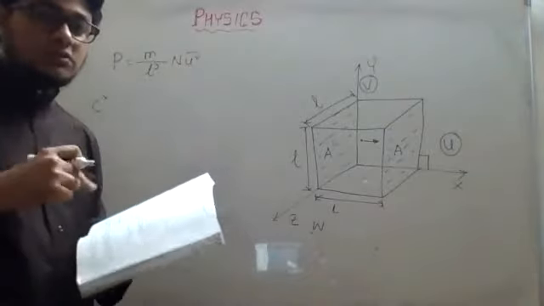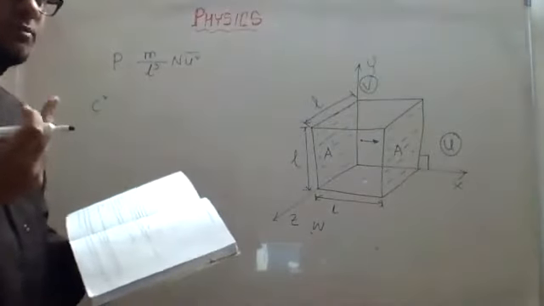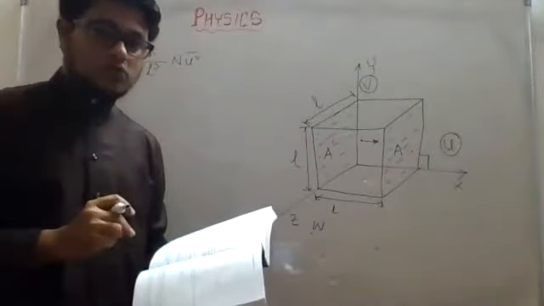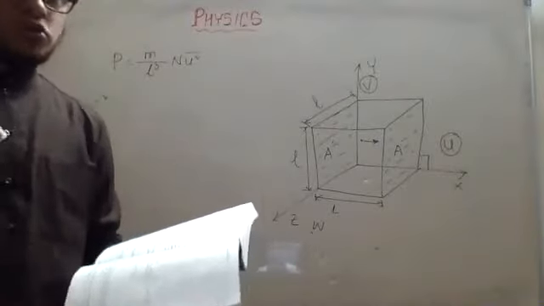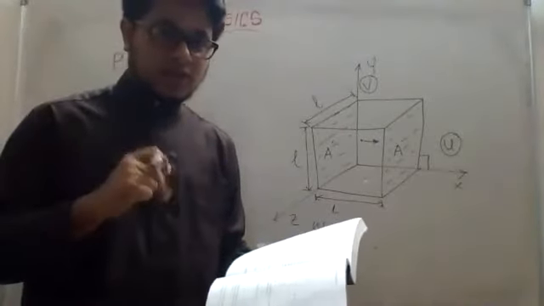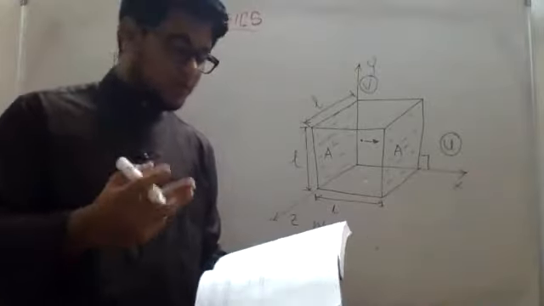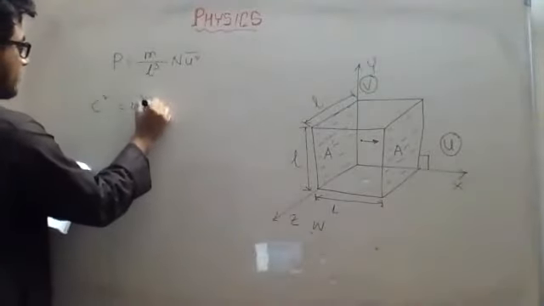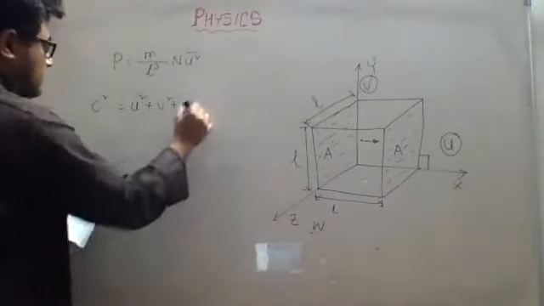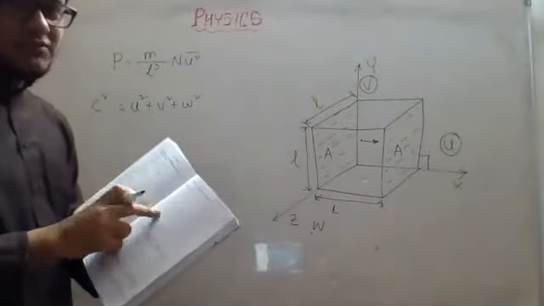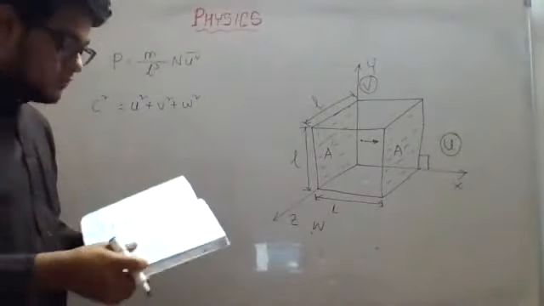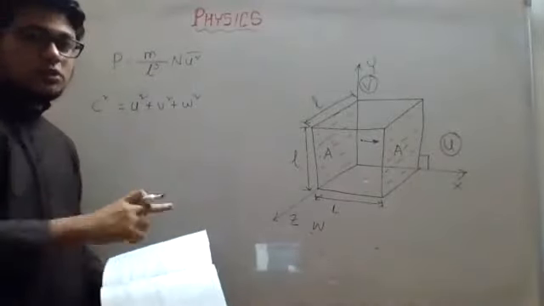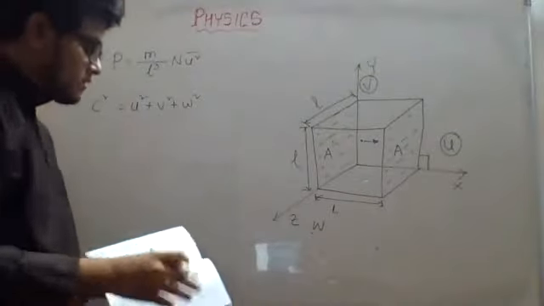Now if I tell you to find the components of it, if you remember resolving into components, we did that till now for two axes, x and y. Now there are three axes, so there will be three components, u, v and w. So we can write c square is equal to u square plus v square plus w square. This is also understandable from the given figure. If anybody does not understand how this came, using the Pythagoras theorem we can find it out. If anybody faces any difficulty later, I can show you.